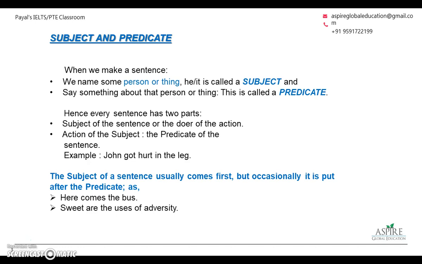Normally, the subject of a sentence comes first, but occasionally it is put after the predicate. For example, here comes the bus. Sweet are the uses of adversity. Here, the subject, bus and adversity, comes at the end of the sentence.